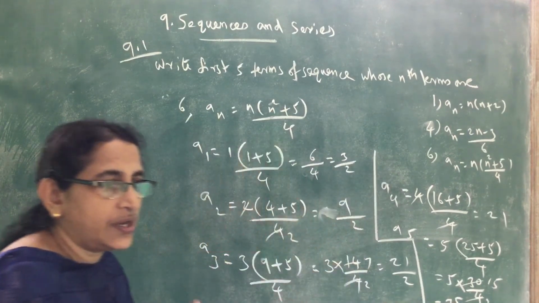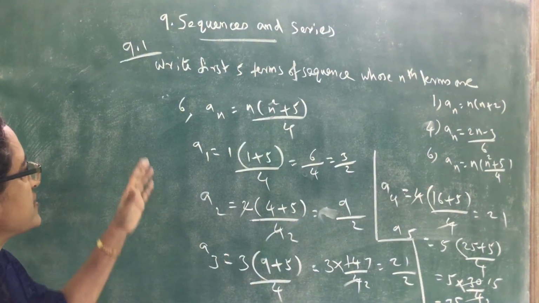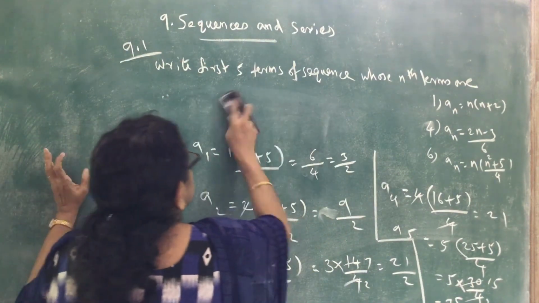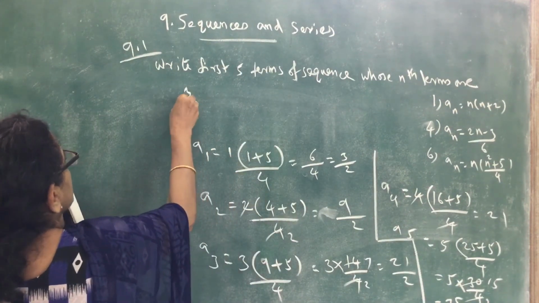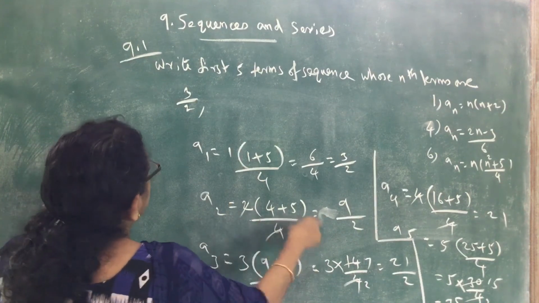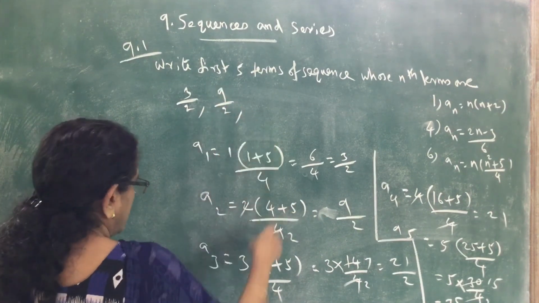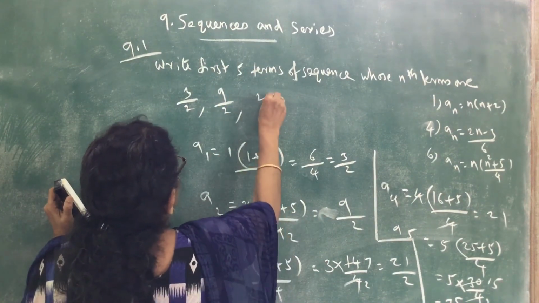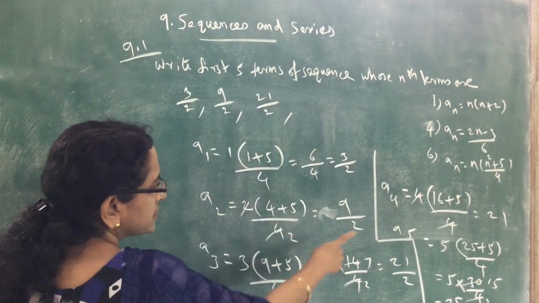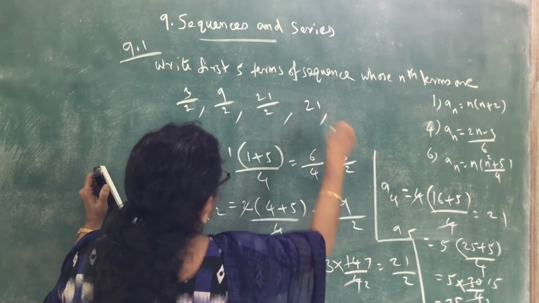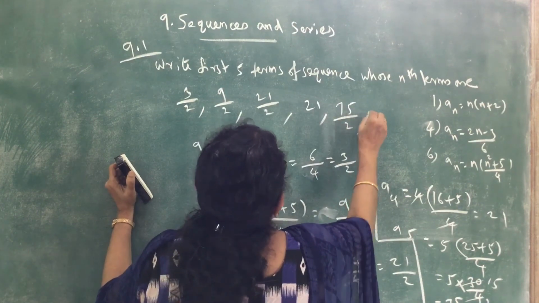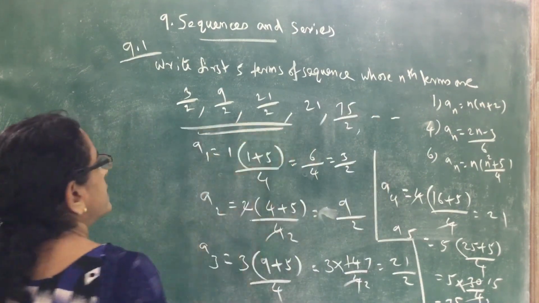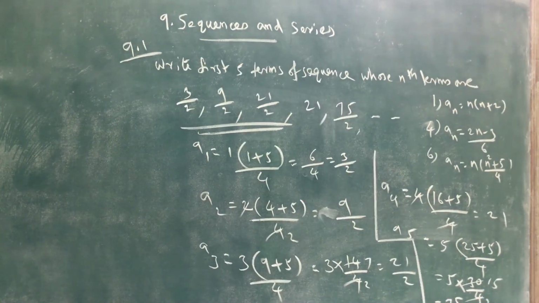So we can write the first 5 terms as follows. First term 3 by 2. Second term 9 by 2. Third term 21 by 2. Fourth term 21. Fifth term 75 by 2. These are the 5 terms of the sequence.